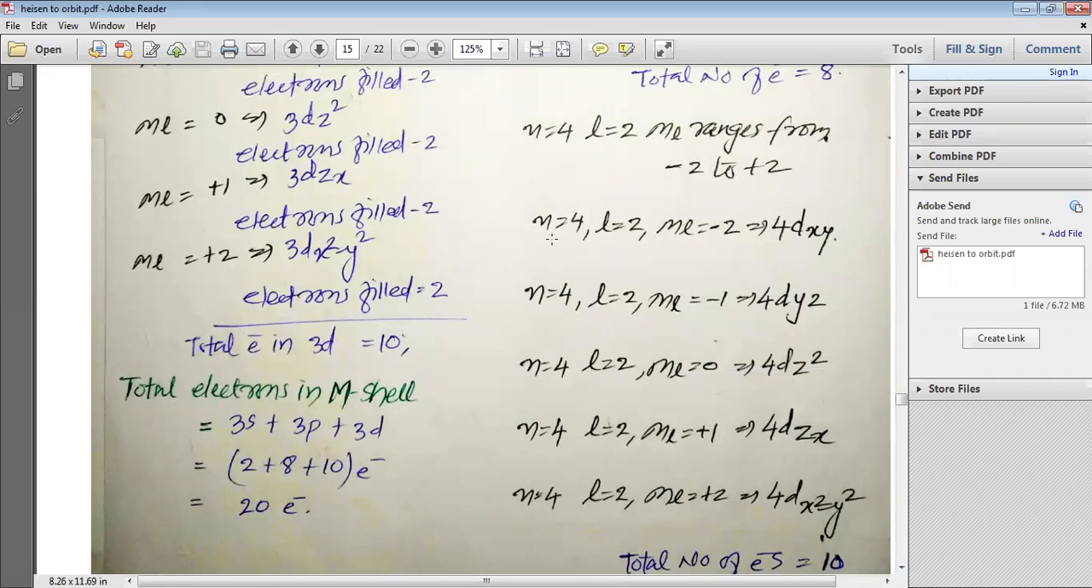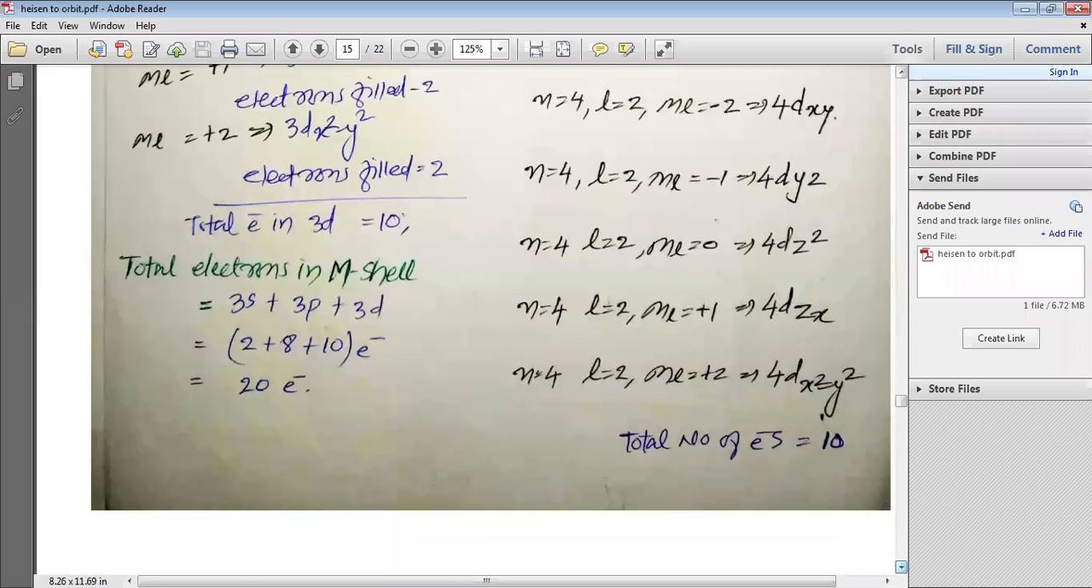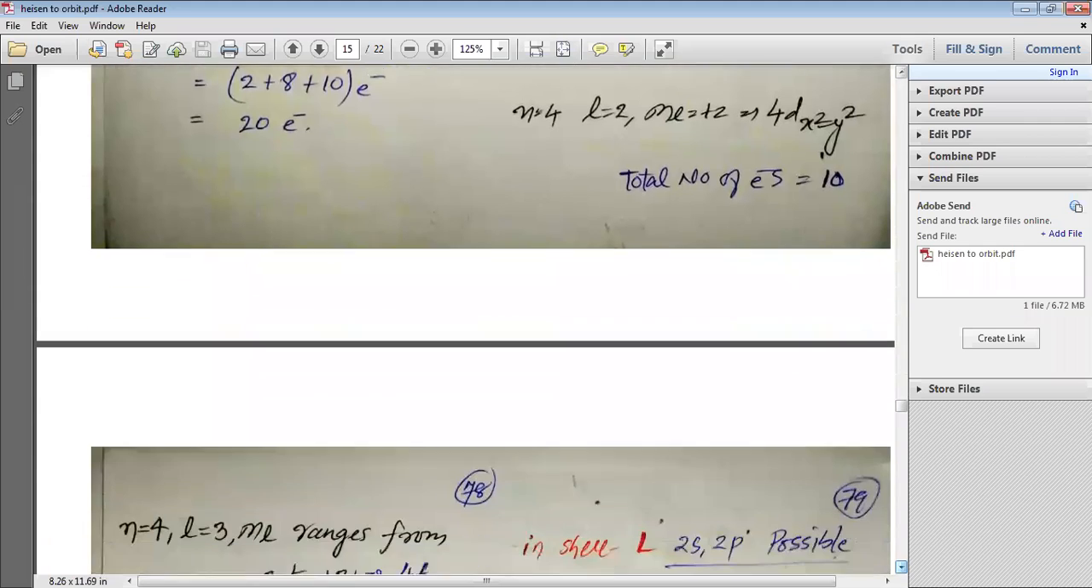Same way, when we have n is equal to 4, L is equal to 2, ML ranges from minus 2 to plus 2. So when n is equal to 4, L is equal to 2, ML is equal to minus 2, we have 4dxy. When ML is equal to minus 1, we have 4dyz. When ML is equal to 0, we have 4dz square. When ML is equal to plus 1, we have 4dzx. When ML is equal to plus 2, we have 4dx square minus y square. And thus in the 4d orbital, the total number of maximum electrons that can be filled is 10.